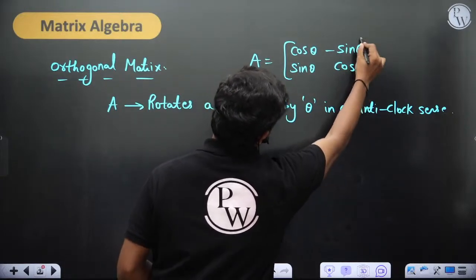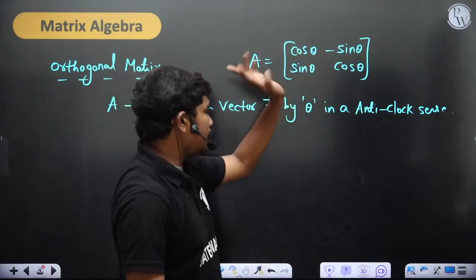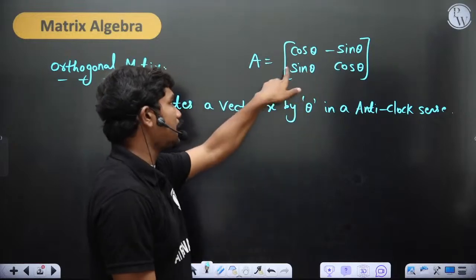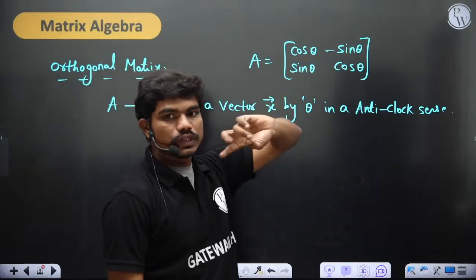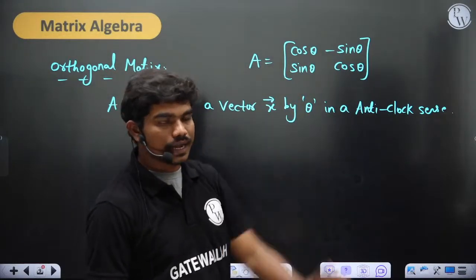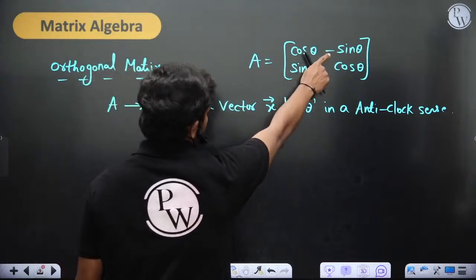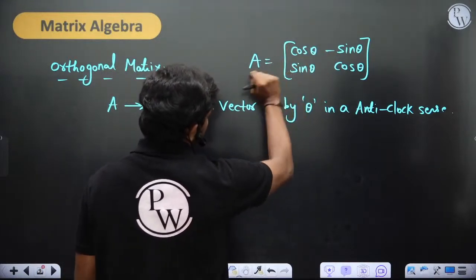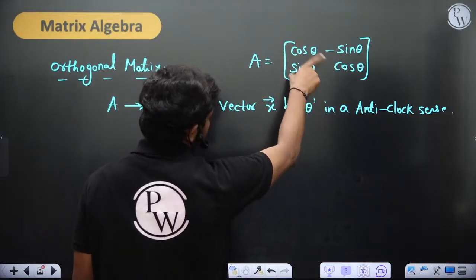Okay, so this is the matrix that you have. Now in a few books you might have seen the minus sign placed in the other position, that tells you the rotation is in the clockwise direction. That's it. So it doesn't matter where I put the minus, basically this matrix A turns the vector by theta in the anti-clockwise sense.